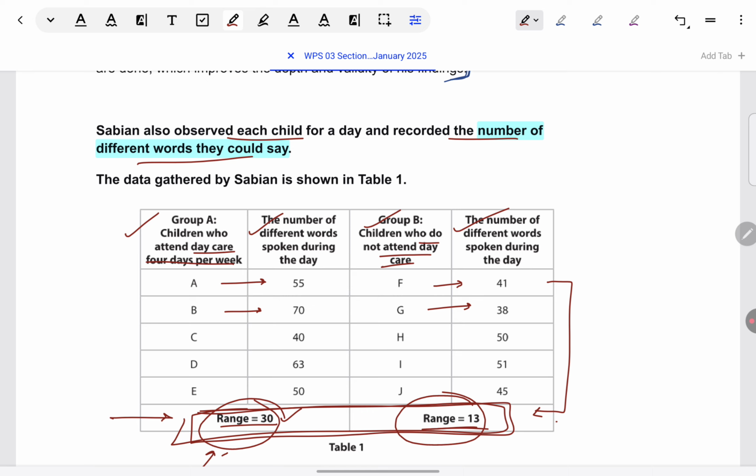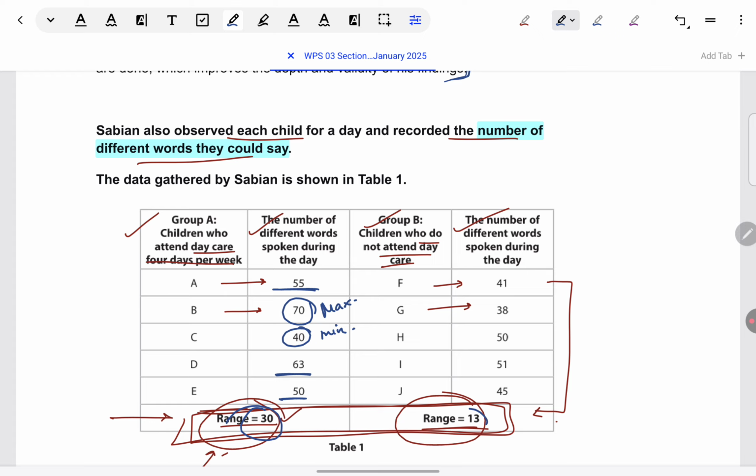Again, it might seem too time consuming, but it's not when you do it mentally. For example, if you take the first group, the maximum number of words someone has spoken is 70. The minimum someone has spoken is 40. Are the scores in between that variable, can you consider? Like, do they really range from 40 to 70? They all seem more clustered towards the 50 and early 60 range to me.